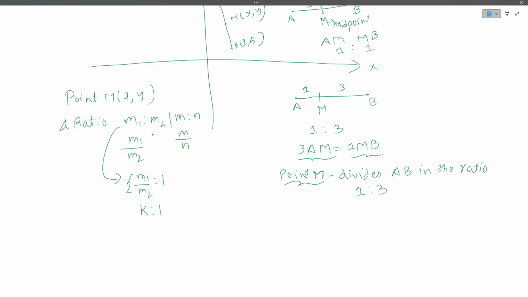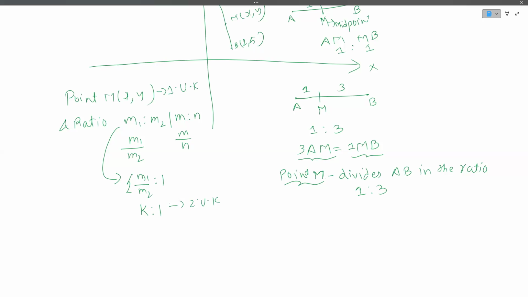So we will have two unknowns here. One unknown is k, and this is going to be our second unknown. We will be given information about one unknown, and we will be asked to find the second unknown.